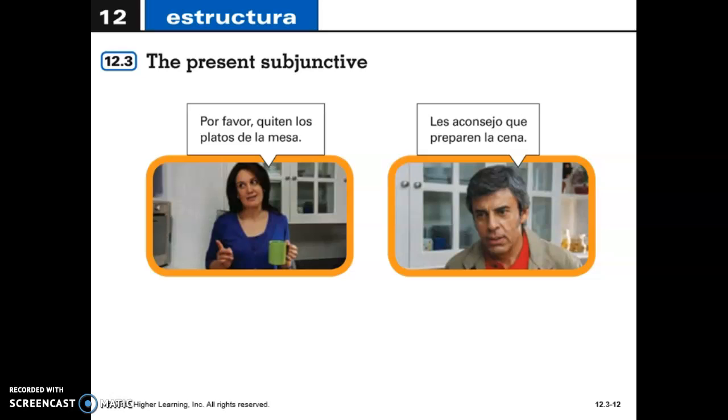In these 2 examples, there is no fact yet. They have not taken the plates off the table. That's why she is asking for that to happen. And over here, this person is giving advice. I don't know if this will become reality. I don't know if this will become a fact. That's why this is in the subjunctive form.